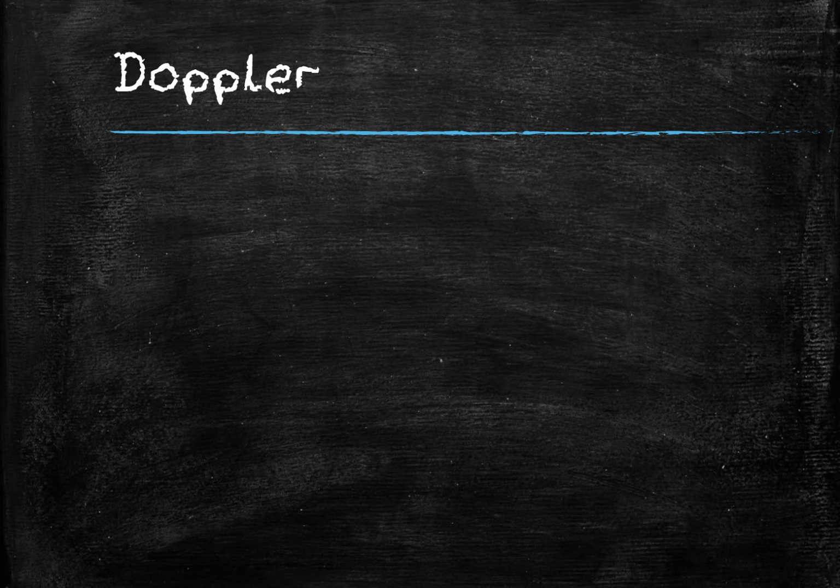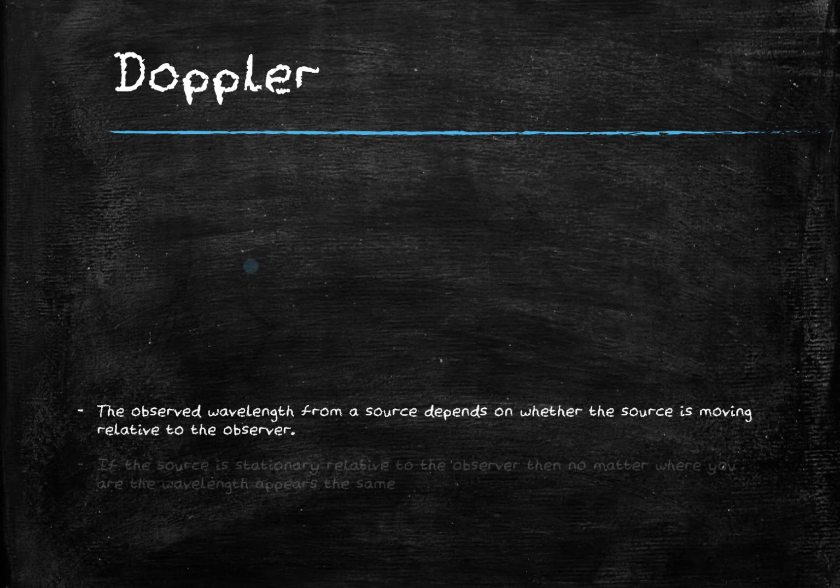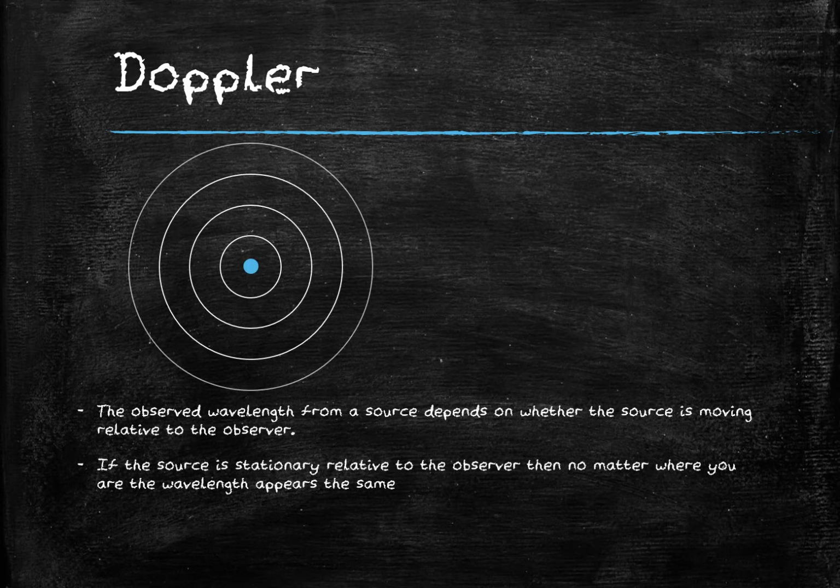Now the Doppler effect applies to all wave sources. To represent a wave source in this video, I've represented it as a little blue dot, and the white lines emanating from it represent the peaks of the waves as they leave that single source point. A stationary observer will observe the same wavelength no matter where you observe from, if you're stationary in relation to that spot in the first place. So the green arrows represent the fact that no matter where you observe from, the wavelength will be the same.